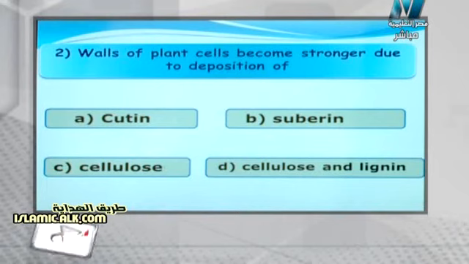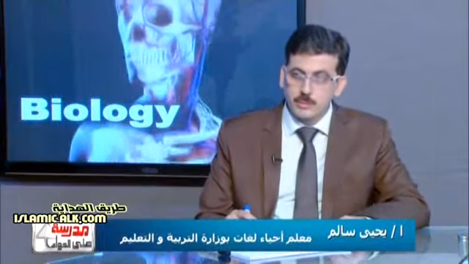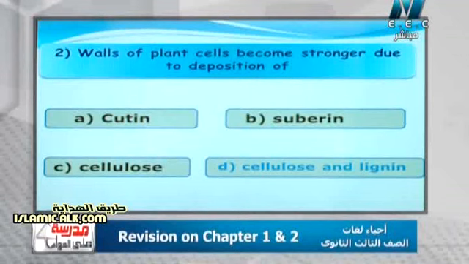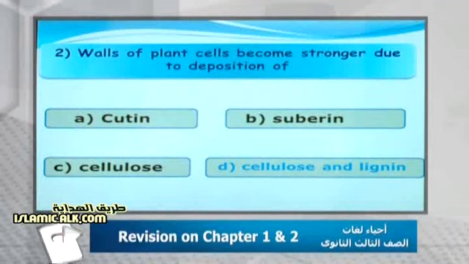The right answer is cellulose and lignin, of course. Cellulose is precipitated on the wall of the cell to make it stronger, and also the lignin increases the thickness or deposit on the cell wall, so the cell wall becomes lignified. Cellulose gives the plant its support and also its flexibility. So the right answer is cellulose and lignin.